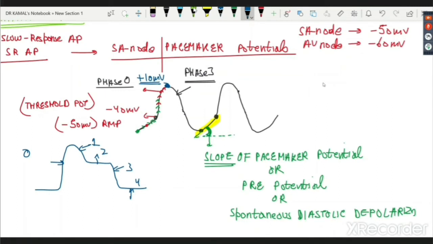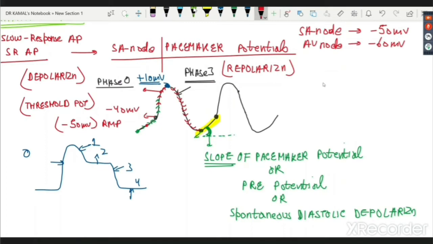Naturally, when the RMP is becoming less negative, what will I call this phase 0? I will call it none other than depolarization. This much I think we all are hopefully clear. And in phase 3, I am again moving back to negative, and I come back to the usual value. So phase 3 would be called repolarization. What are the reasons for this repolarization? We'll be discussing afterwards.